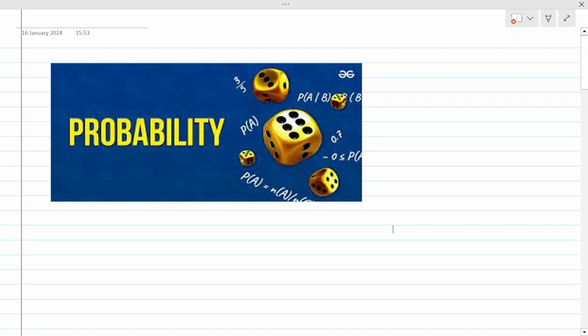For example, when we watch cricket matches, they throw a coin and ask whether you want a head or a tail. We know there are two possibilities, head and tail, but which one will occur at that point, we do not know. This is called a random experiment.